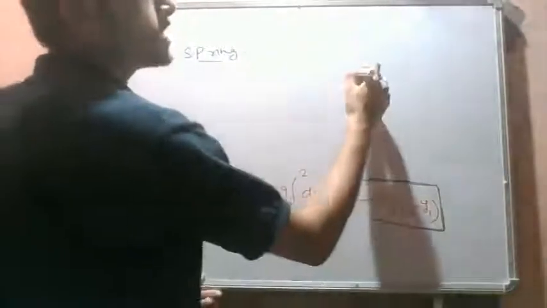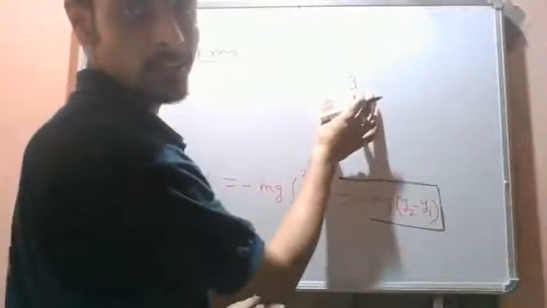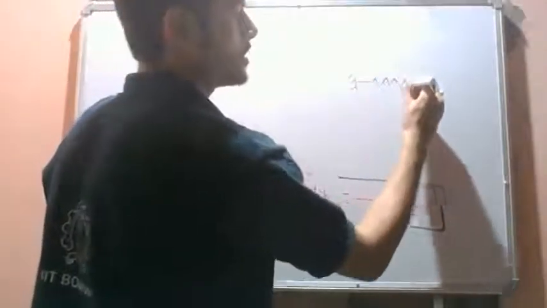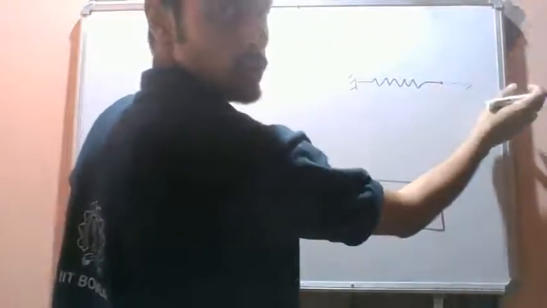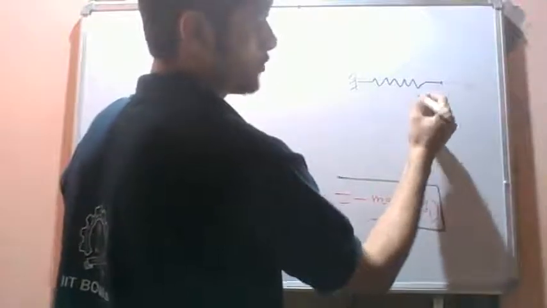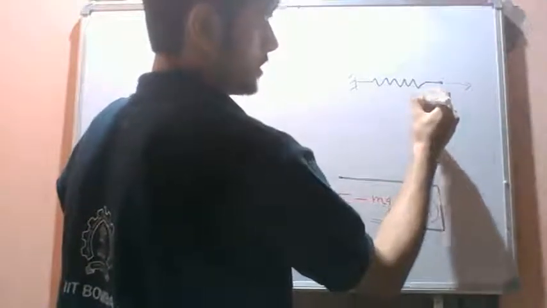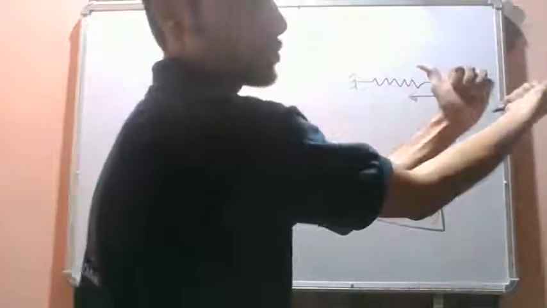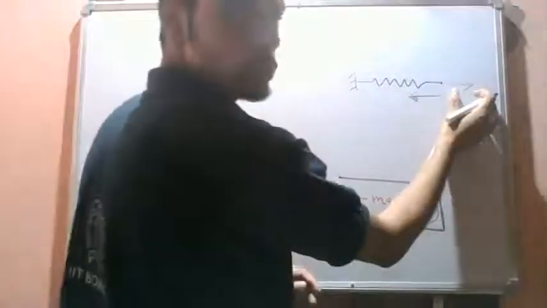So let's consider a linear spring. Let's say this is a linear spring. Okay, so if we apply some force on this point, the spring force will be acting in the backward direction, right? If we apply a force in this direction, the force in the spring will be acting in this direction. This force is external, whereas in the spring the force will be acting in this direction, right?